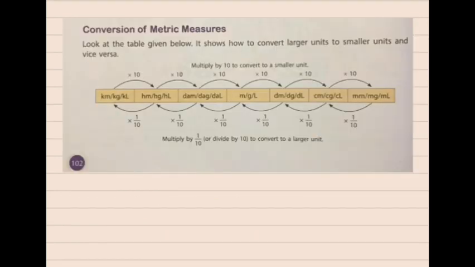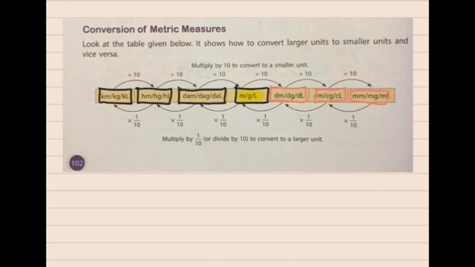Look at this table which is given on page number 102 in your book. There is a conversion of metric measures. This table will be very important for you in this whole chapter. In the center we have the standard unit. This table talks about how to convert the standard unit provided to us into any other unit, be it the larger units given on the left hand side, or the smaller units given on the right hand side. Now we will see how we can convert the standard unit into a larger or smaller unit.